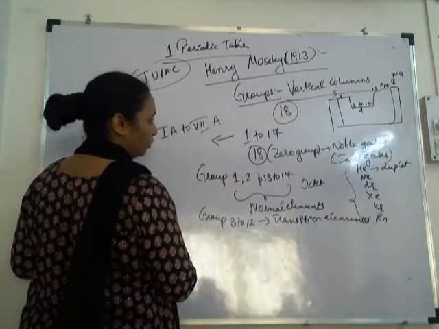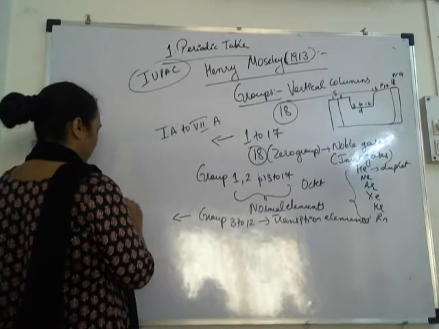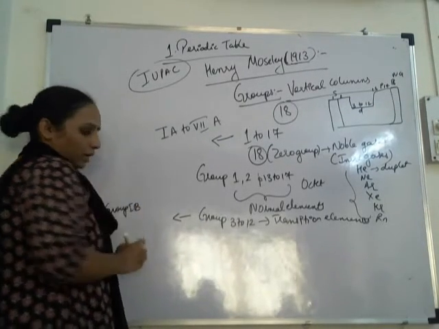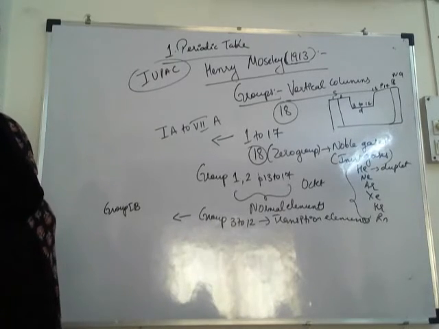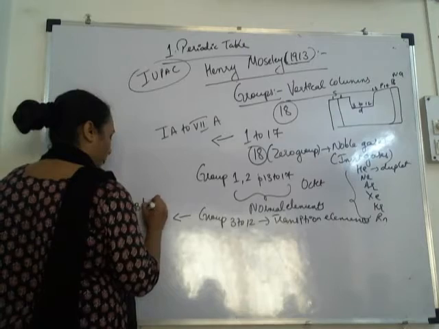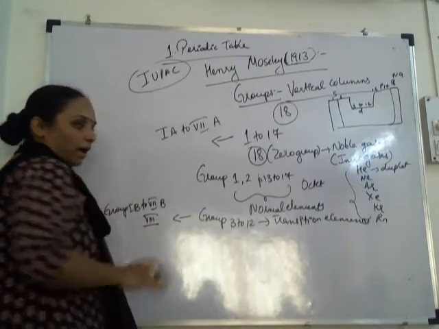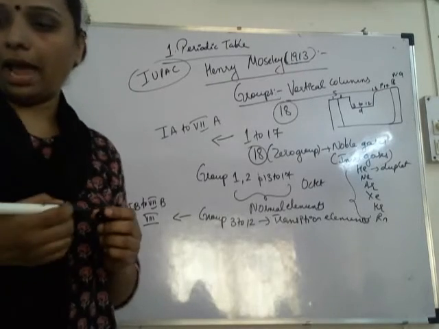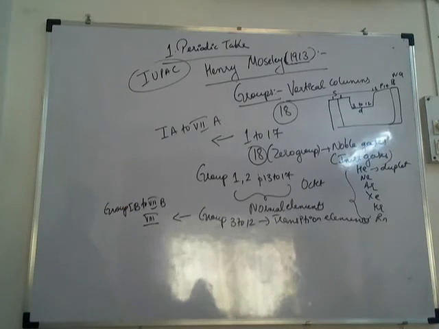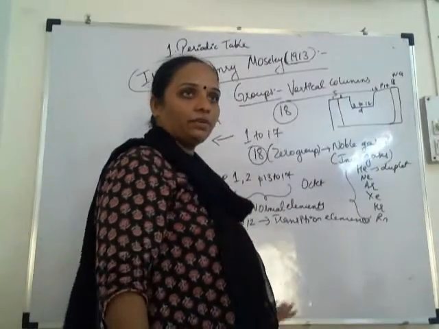Then 3 to 12, where I have given 3 to 12, is group 1B to 7B, I think, and the 8th group. All of 3 to 12 comes in this. And the 18th is the 0 group. Understood? So before we stop, the salient features. All of this comes under salient features.